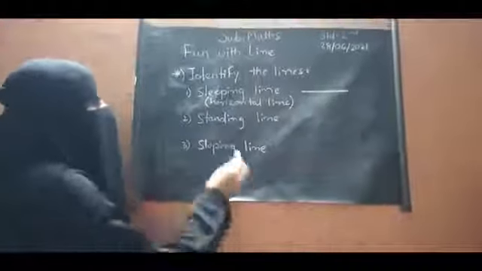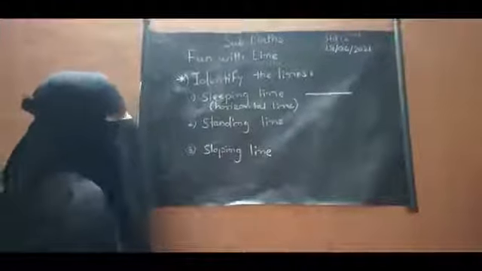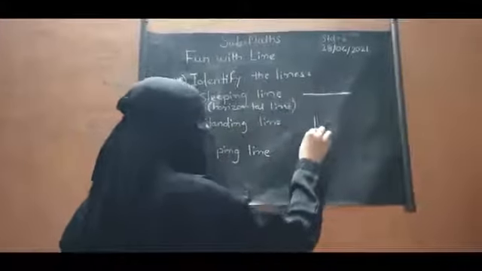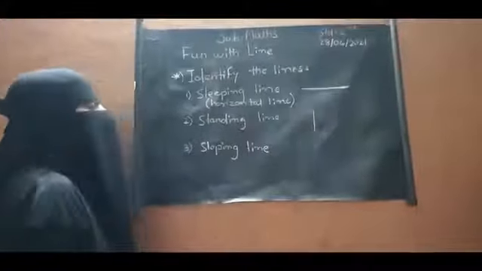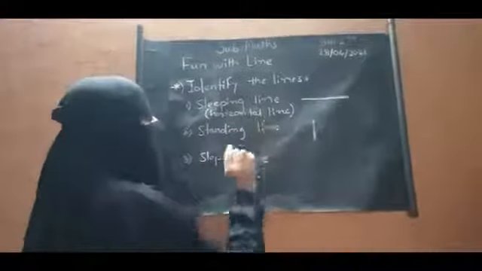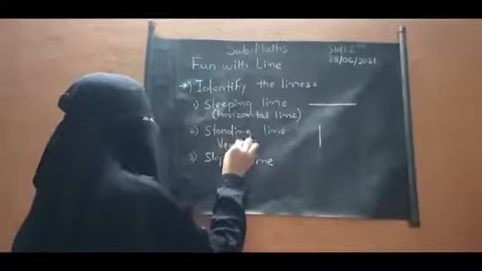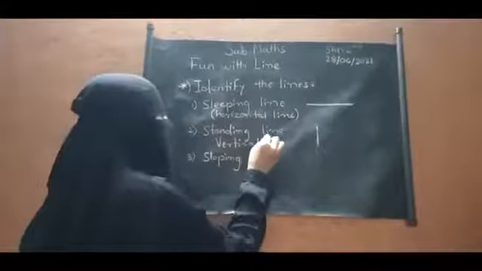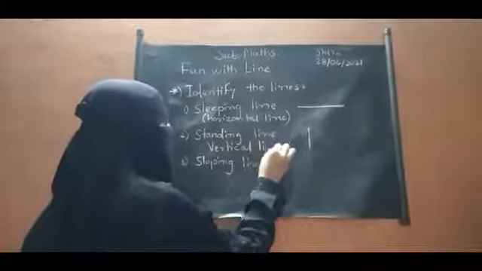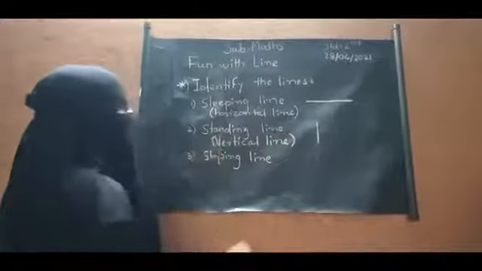Then the second one is standing line. So this line is called as a standing line, and standing line is also called as vertical line. Vertical line. What is the spelling of standing line?